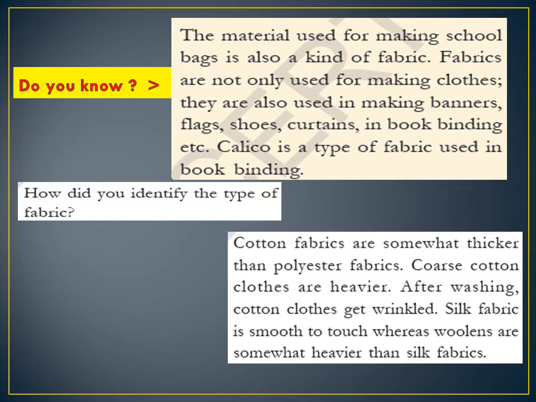Coarse cotton clothes are heavier. After washing, cotton gets wrinkled, isn't it? It's necessary to get it ironed. Silk fiber is smooth to touch, whereas woolen fabrics are somewhat heavier than silk.